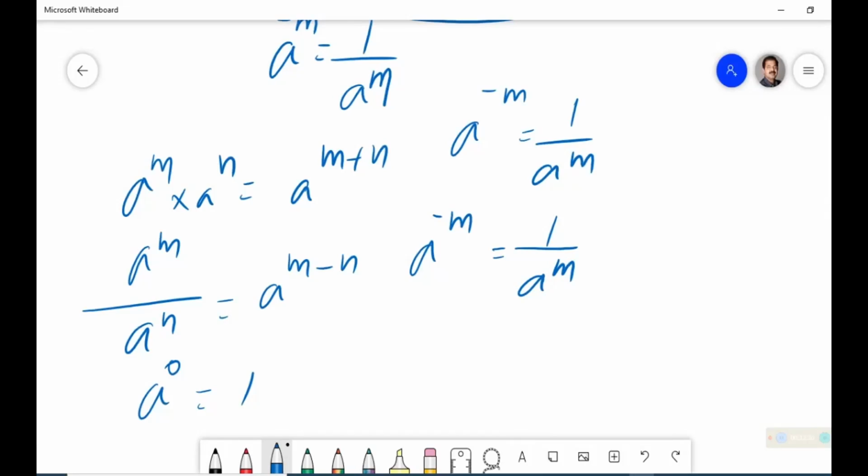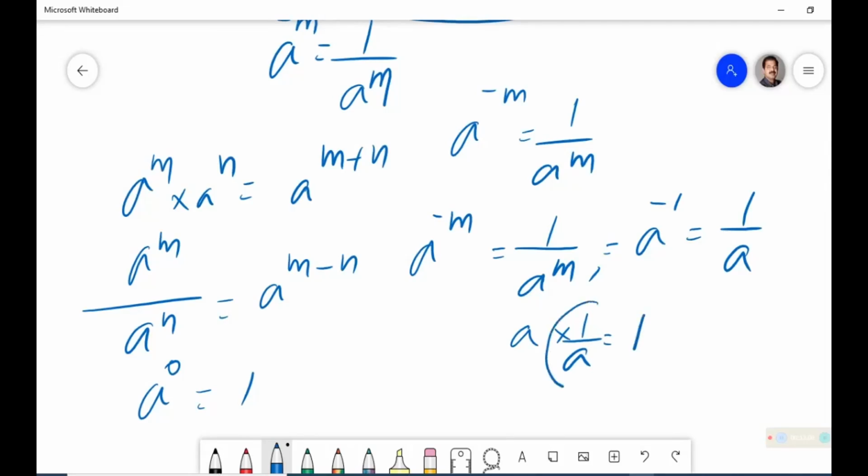अगर ऐसा है तो a raised to minus 1 will be equal to 1 upon a. There is no doubt. Right? And we also know that a into 1 upon a, if you do, that also will be equal to 1.